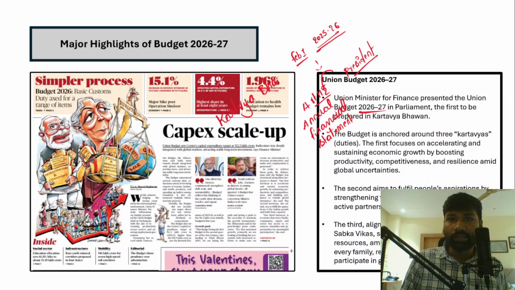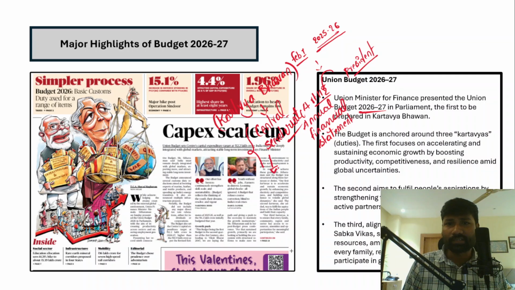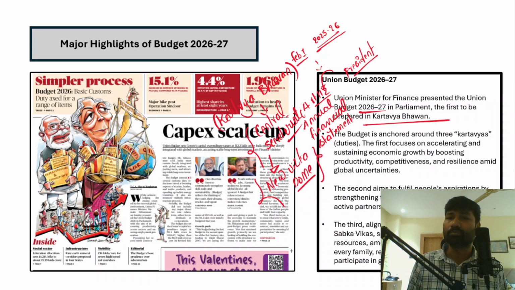Kartavya Bhavan is part of a newly developed central secretariat. It is a complex of around 10 buildings, and this newly developed central secretariat is actually part of the New Vista Dome project. Therefore, this budget is the first budget which has been prepared in the Kartavya Bhavan.